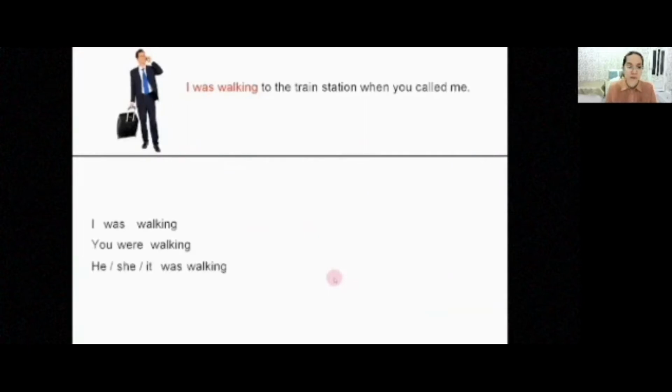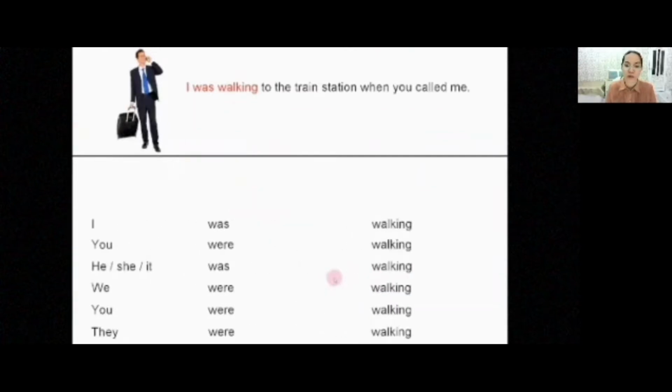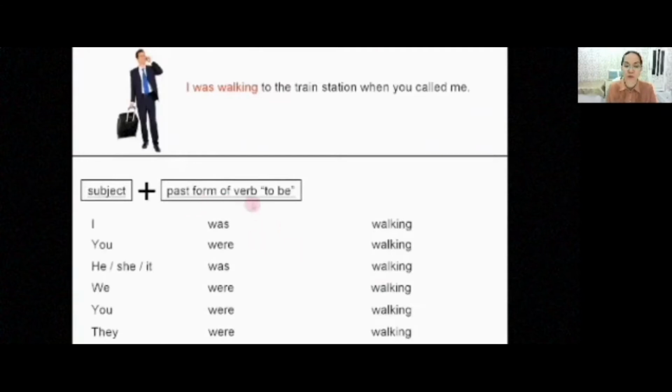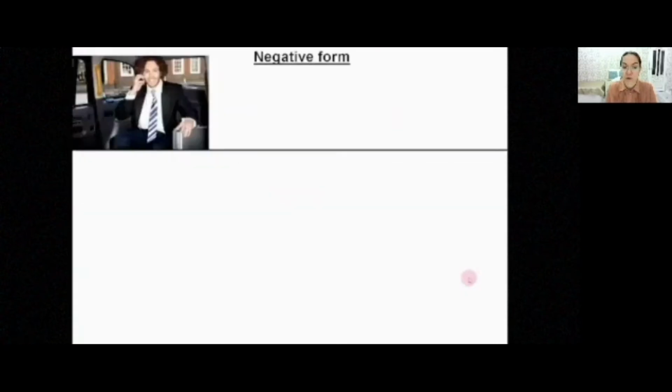So the form is: I was working, you were working, he, she, it was working, we were working, you were working, and they were working. If you look at this, the form is subject plus past form of verb to be, here was or were, the second form of the verb, plus the ing form of the verb. Here it is work plus ing, working. We call the verb to be the auxiliary verb, and the second part is the main verb. The main verb here is walk, so walking.